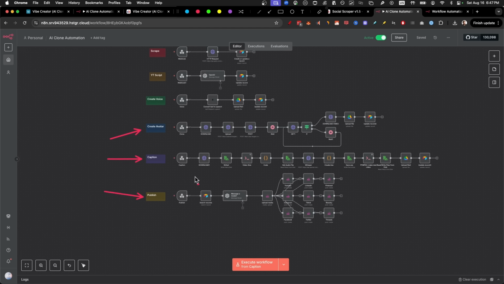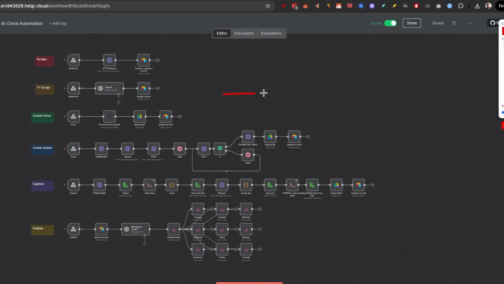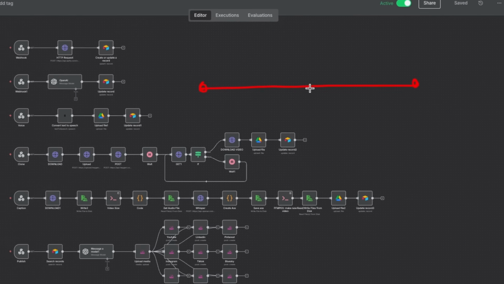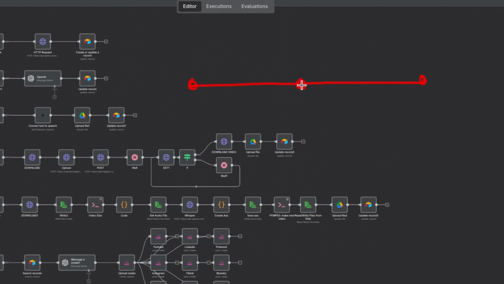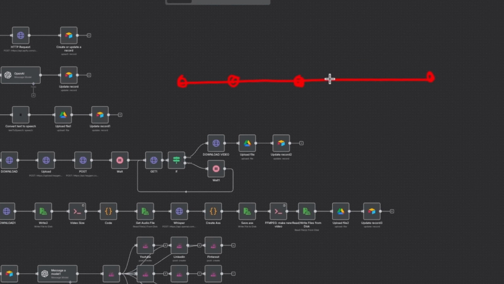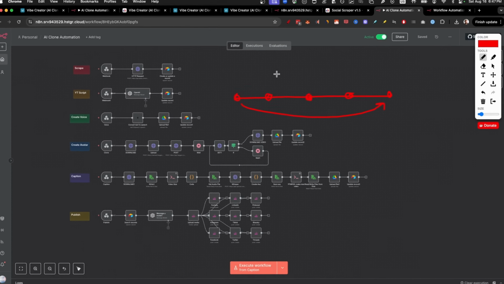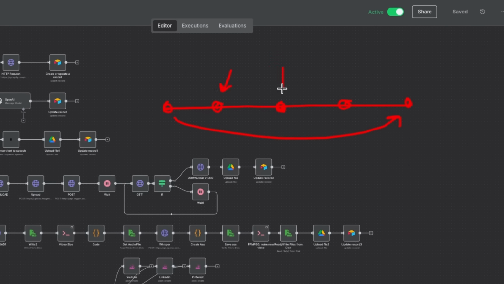And the reason I like to make it like this is that many automation people on YouTube, they teach you how to go from end to end, but there is no customization or checkup in the middle. So basically it runs through it, even if the script is bad, even if the audio is bad, and that leaves us to spending a lot more credits. So doing a system like this allows us to stop at each point and say, hey, do we want to change it before we go through, which is a principle called human in the loop.